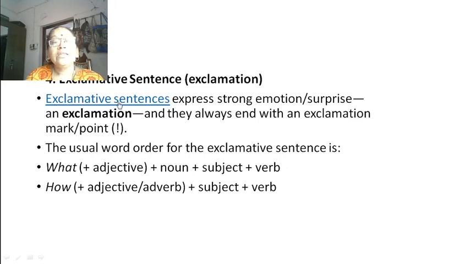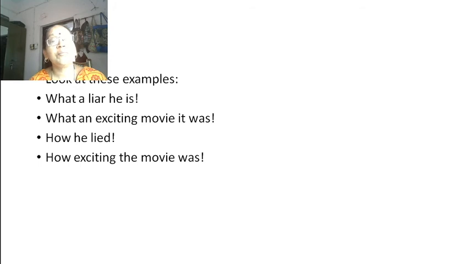Okay, and these are expressing our emotions, our surprise. There is no need to tell that we are surprised, that we are having such emotions. The word exactly expresses what we feel, and they do not have any special meaning in this, and these words also show our emotions. Look at these examples. What a liar he is. What an exciting movie it was. How he lied. How exciting the movie was.